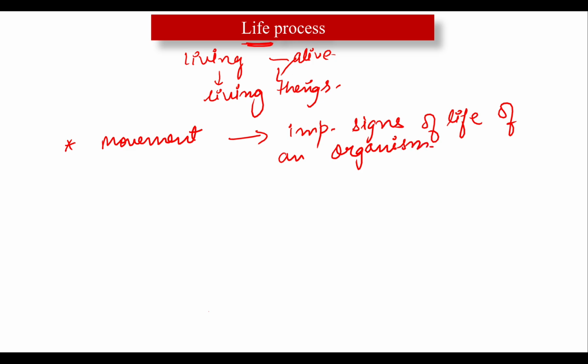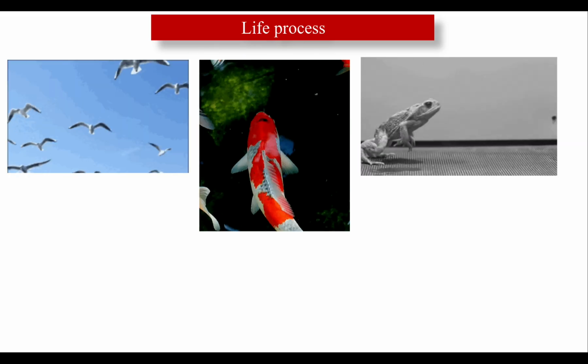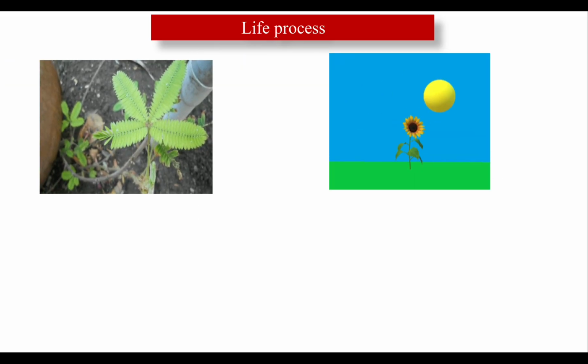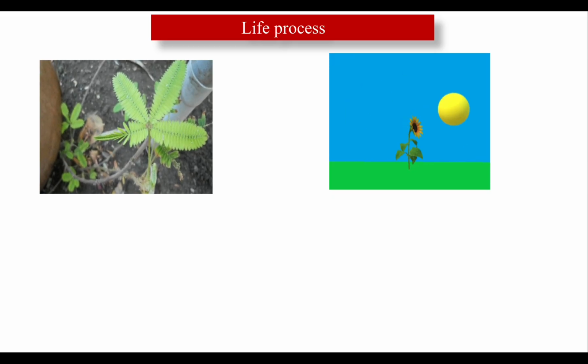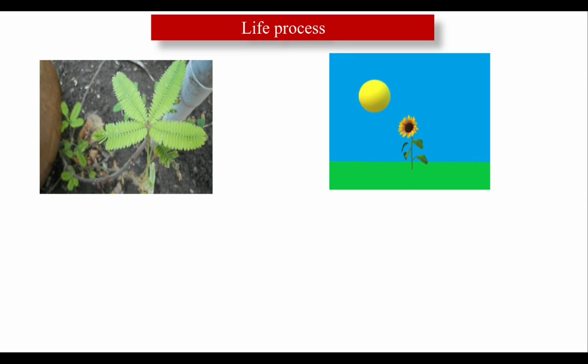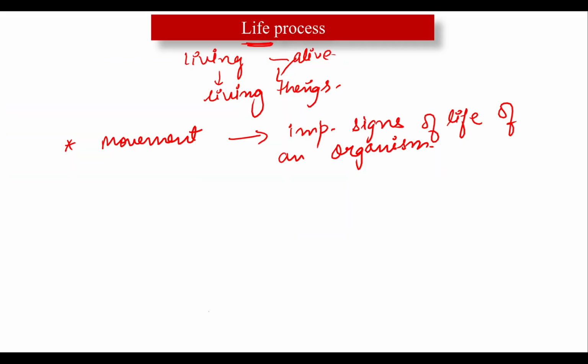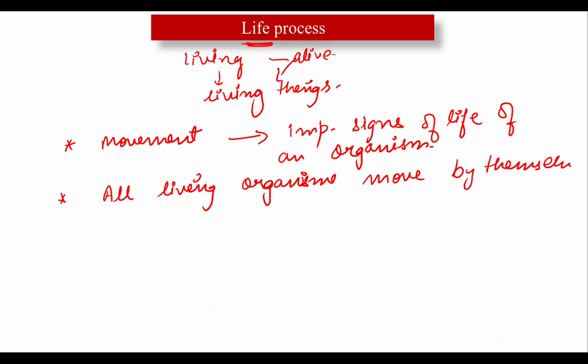Here I am not talking only about animals, but movement is also present in plants. Look at this. All the living things which are alive move by themselves without any external help. So let me write down this line also. All living organisms, or you can say all living things which are alive, are able to move by themselves without any external help. Did you get my point now?